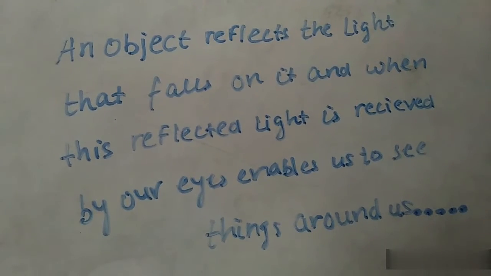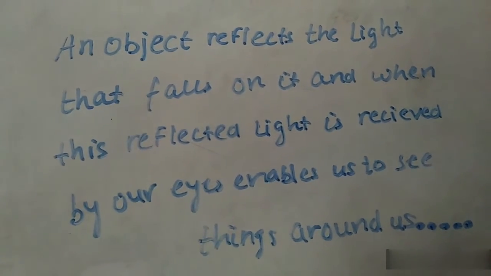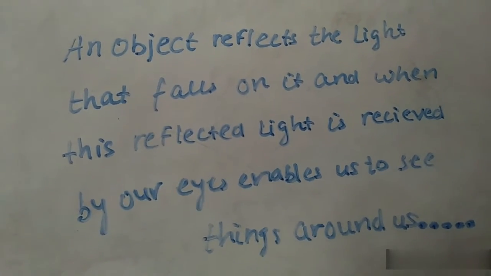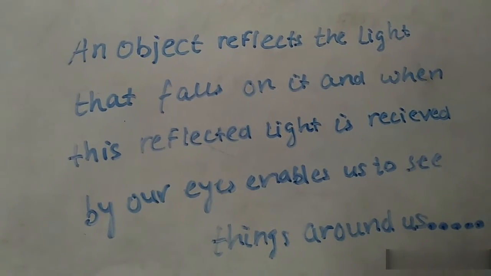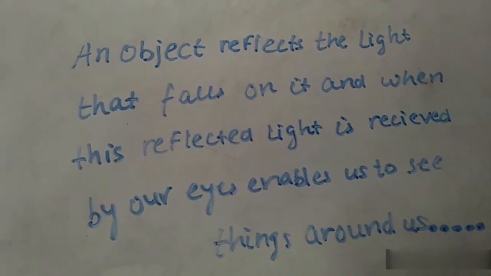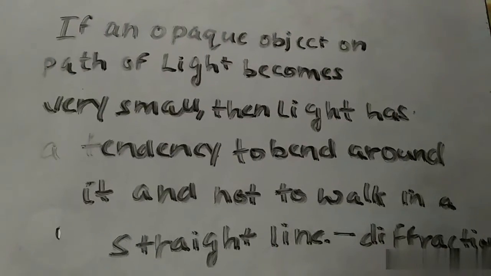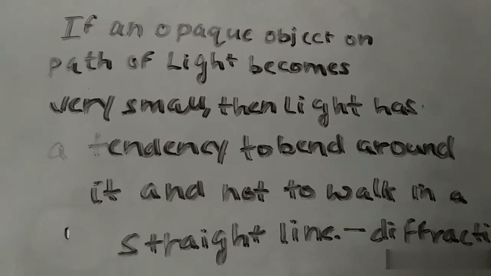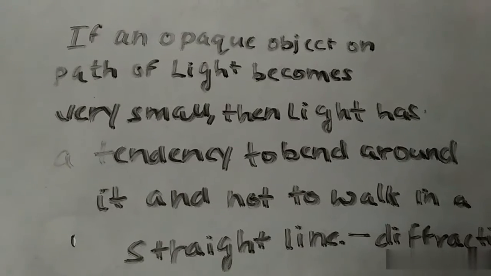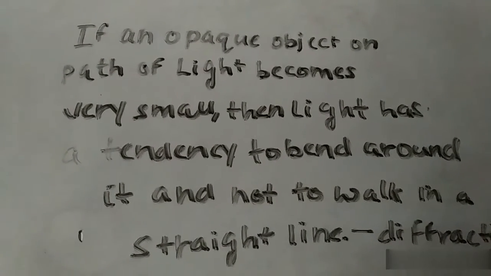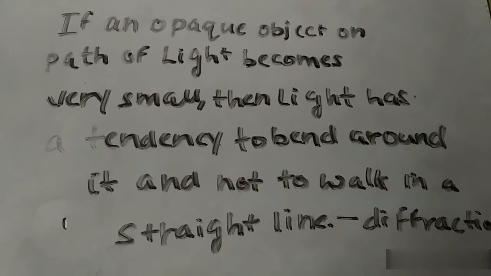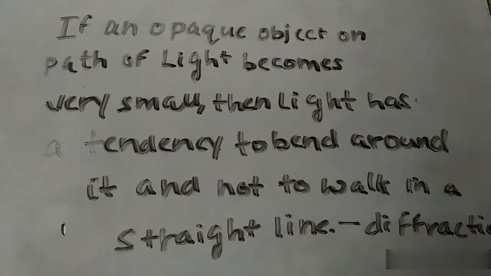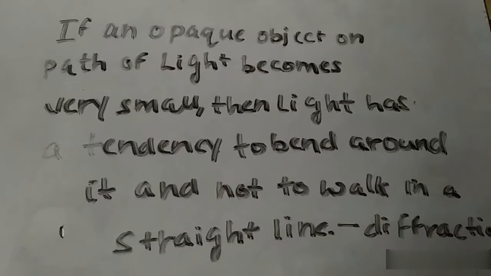One more thing I want to add is that light always travels in a straight line, that is, it always follows a straight path. This is a very important thing: if an opaque object on the path of the light becomes very small, then the light has a tendency to bend around it and not to travel in a straight line. This effect is known as diffraction.